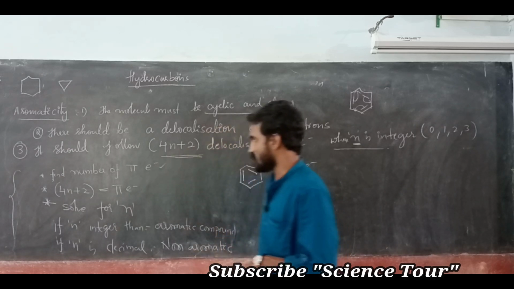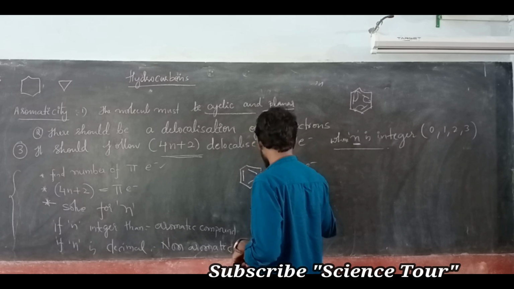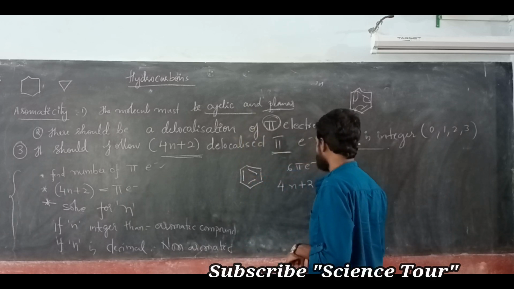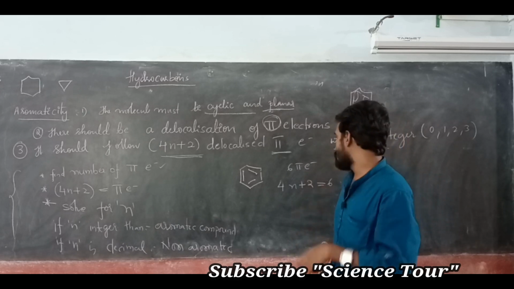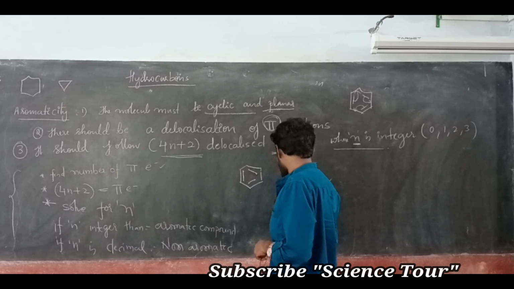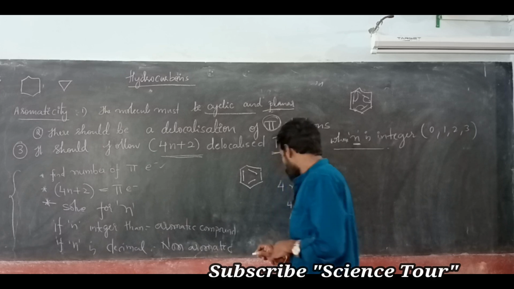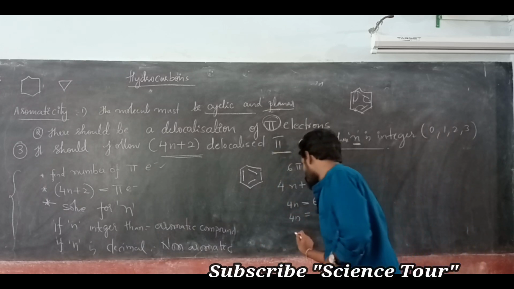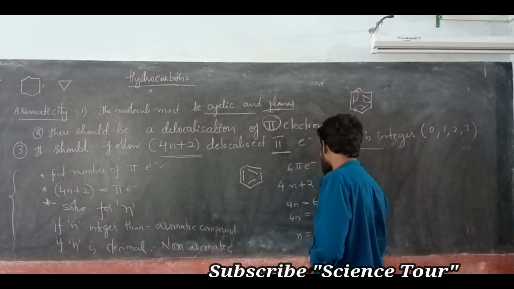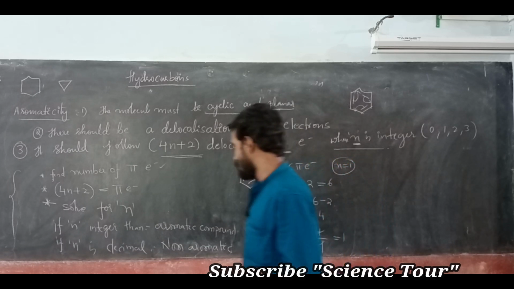First, this thing is over. Second, apply the formula: 4n plus 2 is equal to 6 pi electrons. Understood? My dear students, solve for n. 4n is equal to 6 minus 2, which is 4. 4n is equal to 4, and n is equal to 4 divided by 4, so n is 1. n is an integer.